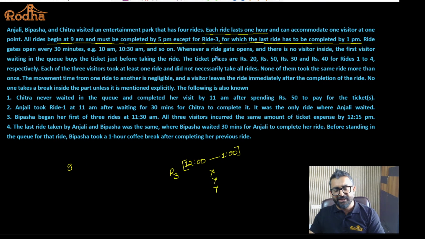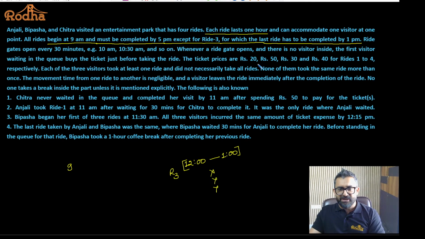You can buy the ticket and start riding that particular ride. Not 10:15, not 10:20. It's going to be 10 or 10:30, 11 or 11:30, something like this. Whenever a ride gets open and there is no visitor, the first visitor waiting in the queue buys the ticket just before taking the ride. Okay, so that's quite obvious.